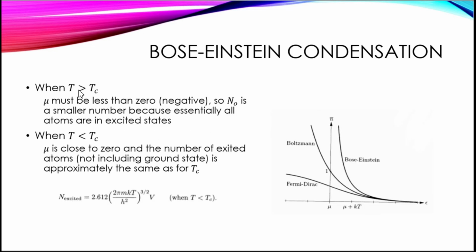So what happens when the temperature is greater than the condensation temperature? Well, mu must be less than 0. It should be negative so that N naught is a smaller number, because essentially all the atoms are in excited states. Remember, N naught is the number of atoms in the ground state. When the temperature is lower than the condensation temperature, mu is close to 0, and the number of excited atoms, not including the ground state, is approximately the same as for the condensation temperature. But in this case, the right-hand side looks the same, but N is not N naught, it is N excited.